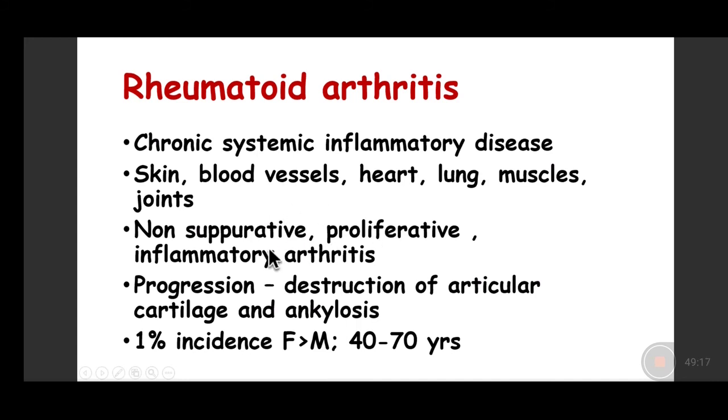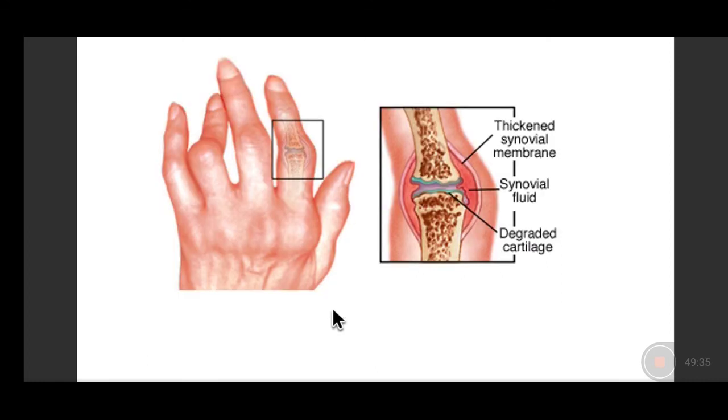So there is proliferative inflammatory arthritis along with destruction of the articular cartilage and fusion of the articular cartilages, removal of the articular cartilage, and dense fibrosis which occurs, leading to decreased mobility. And because of the decreased mobility which the patient has because of extensive pains, there will be deformities occurring.